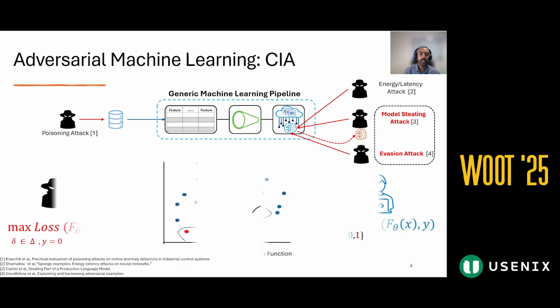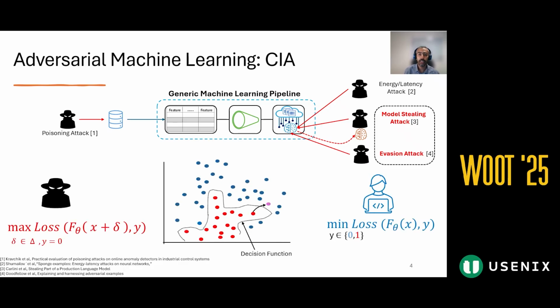If it is a decision function, the defender wants to minimize the error, but of course the attacker wants to maximize the mistake by perturbing the input data. In the rest of the presentation, we are looking for delta, the perturbation value that leads to evasion.